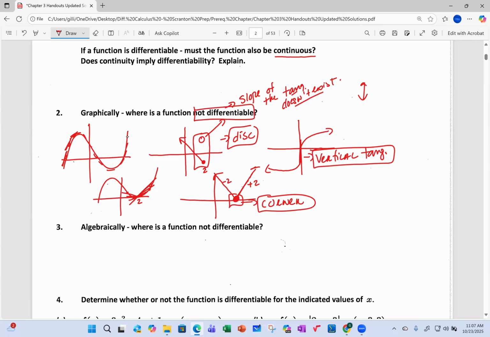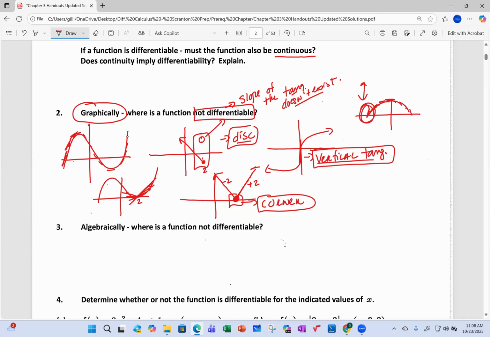So to reinforce that, graphically, what do you need to know? Where a function is not differentiable: any point of discontinuity, any place where the tangent line would become vertical. Sometimes they're hard to spot graphically, but here's a tangent line of 0. And here it is getting more and more positive, and as that's happening, it's getting more and more vertical.